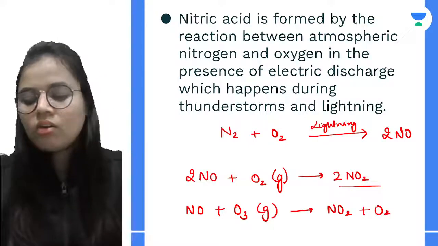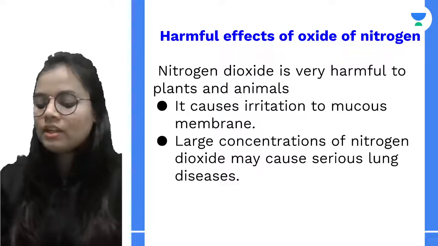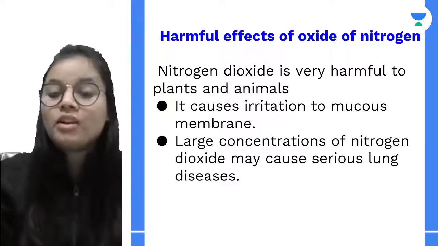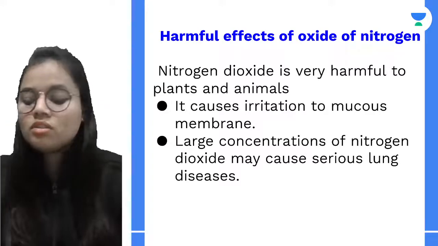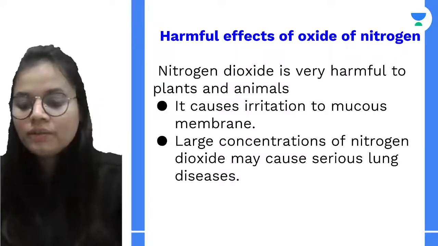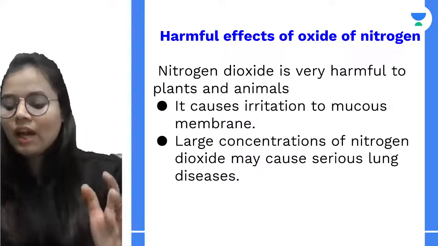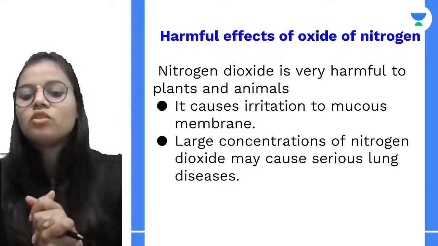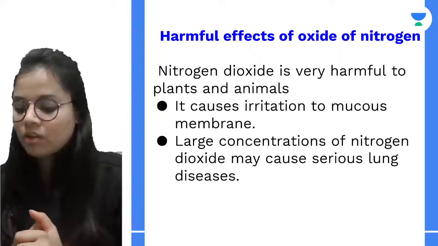Next, how is this nitrogen oxide harmful for our environment? What is the problem with it? First of all, it can cause irritation to the mucous membrane in humans. Then the second problem is that if we have a large concentration of nitrogen dioxide, we can have lung problems.